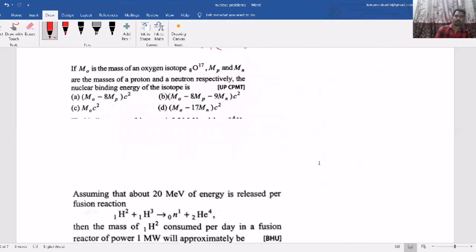Now here they have given 8O17. That means 8 protons and 9 neutrons, because neutrons means A minus Z. Binding energy means actual mass minus the calculated mass, that is, the difference.